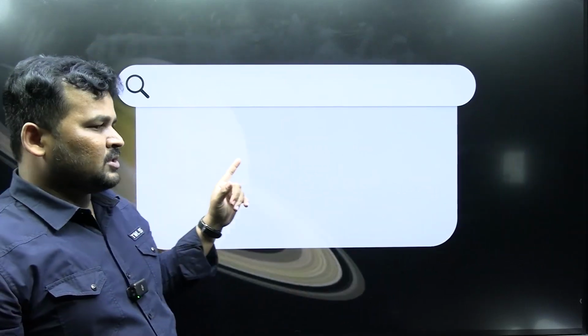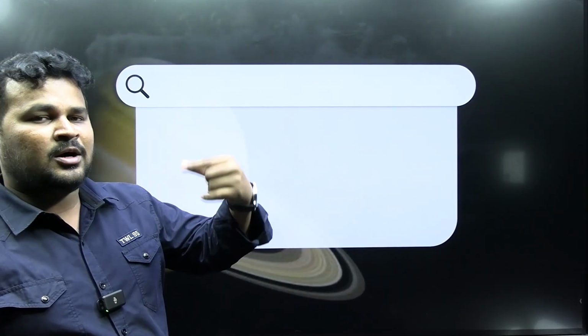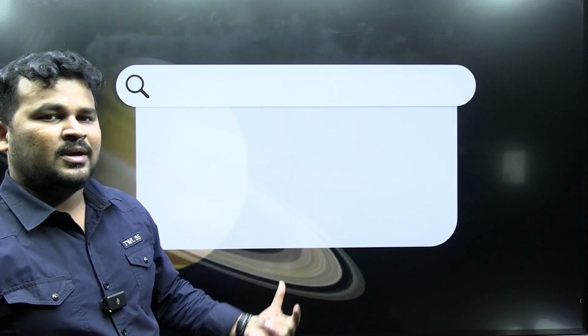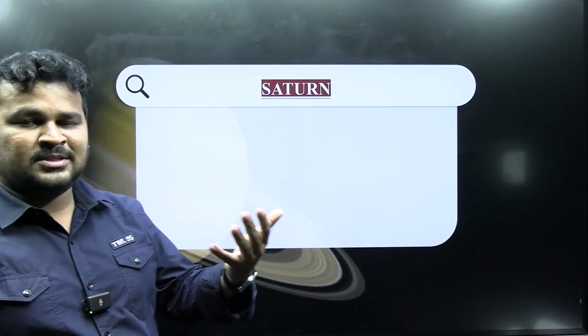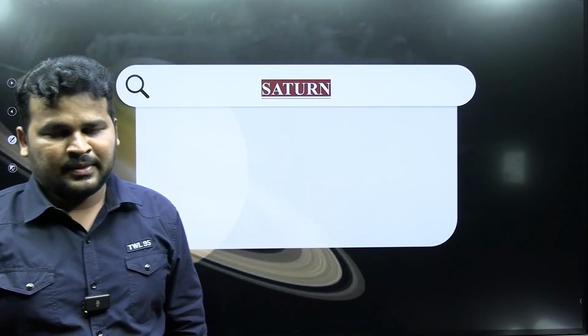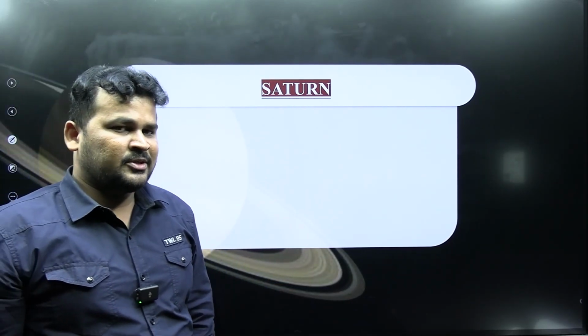Due to the presence of hydrogen and helium on Jupiter, nuclear reactions were going on there. Because we know that if hydrogen and helium are present, there is a chance of nuclear reactions. Now, we will discuss Saturn.